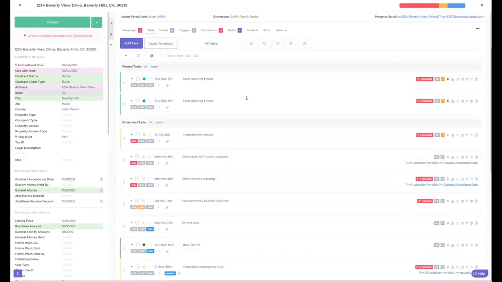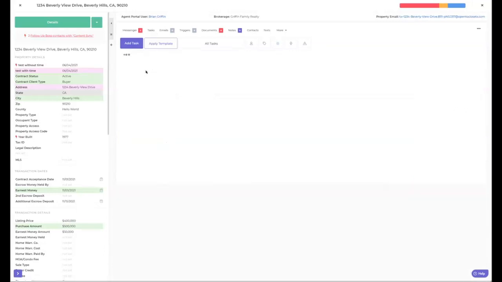Okay, so let's go down to the second row here. I showed you that one. This one is going to be, what do I want to see? Just my active. That's most prevalent in this situation. You're just going to want to see what you have to do. But if you do want to see something that was already completed, you can jump over to completed.